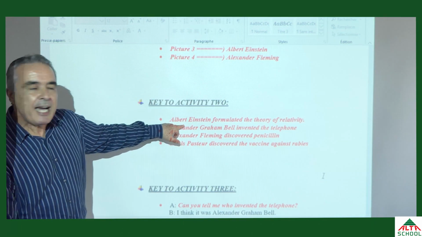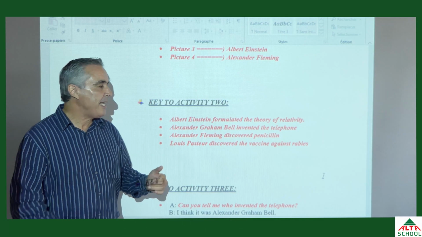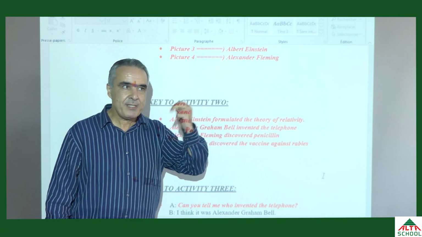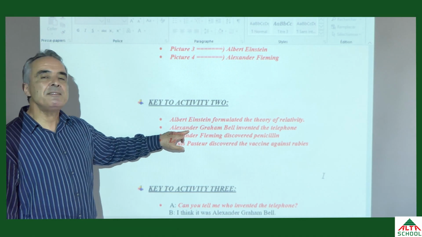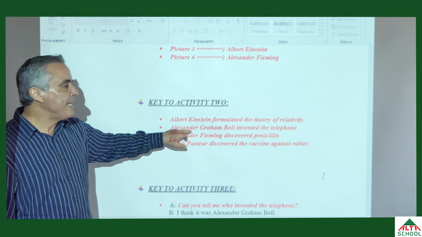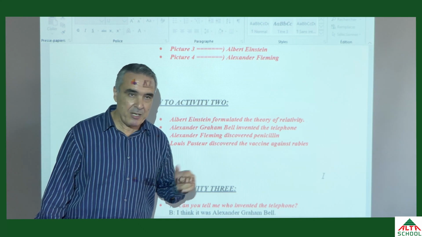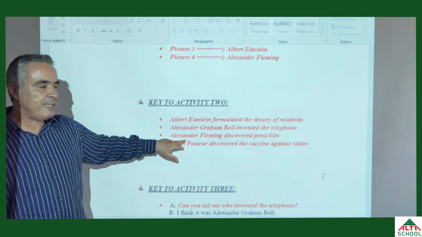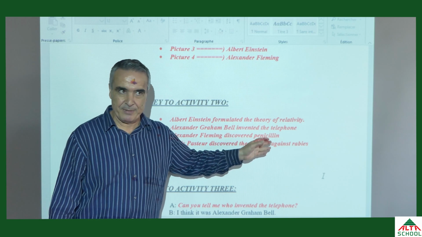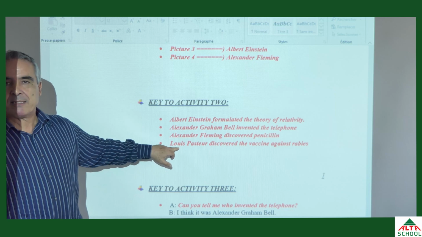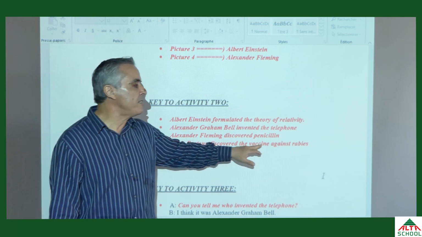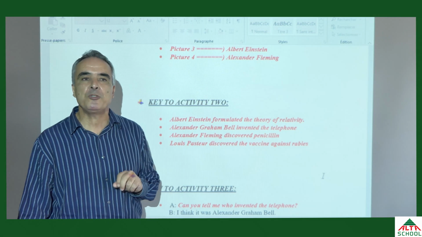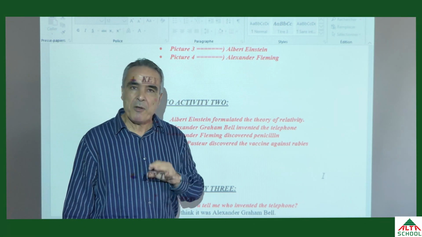The first one is Albert Einstein. What did he do? He formulated the theory of relativity. The second scientist, Alexander Graham Bell. What did he do? He invented the telephone. Picture number 3, Alexander Fleming. What did he do? He discovered penicillin. Now the last one, Louis Pasteur. What did he do? He discovered the vaccine against rabies. So this is about activity number 2. Let's go now to activity number 3.